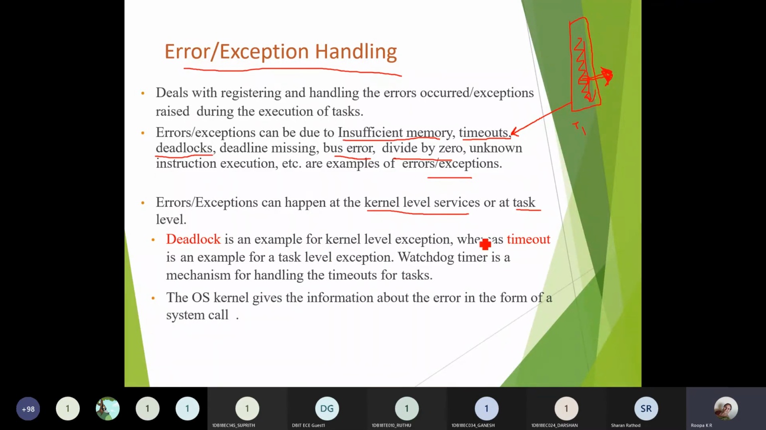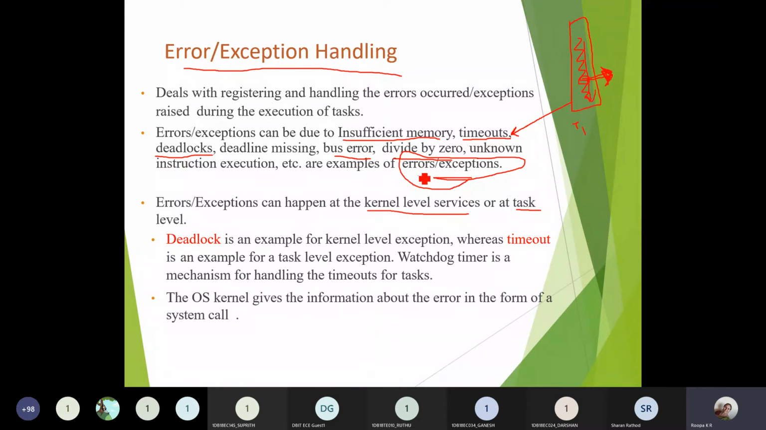So now, errors or exceptions. What do you mean by error, or what do you mean by exception? Errors are nothing but which can be solved. Exceptions cannot be solved, you just need to neglect them, or you should overcome them by itself.